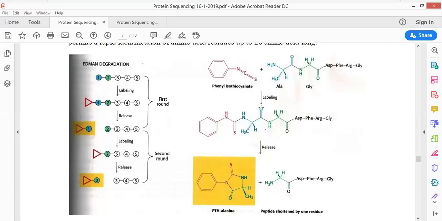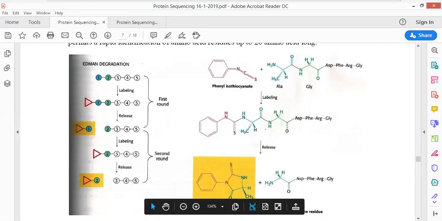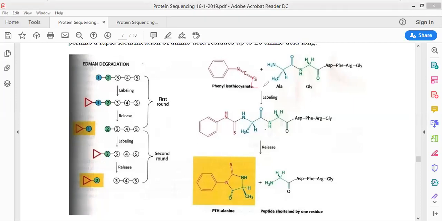Now, when this reaction is going to take place, let me annotate this out. This sulfur is going to react with the N-terminus, and there would be a bond that would be produced.